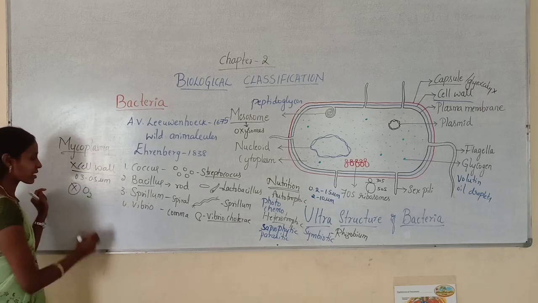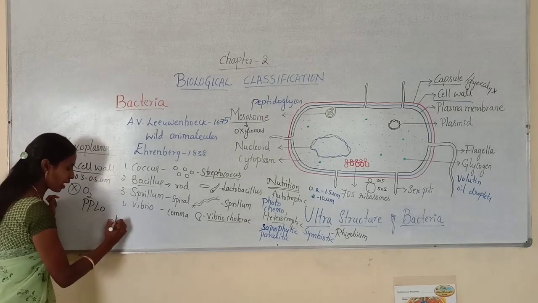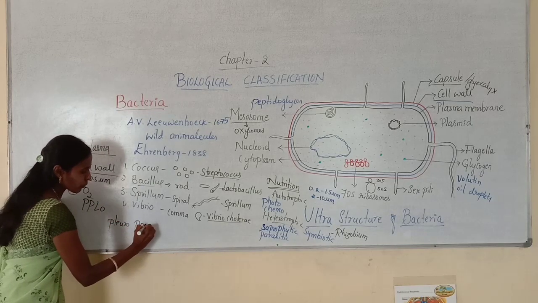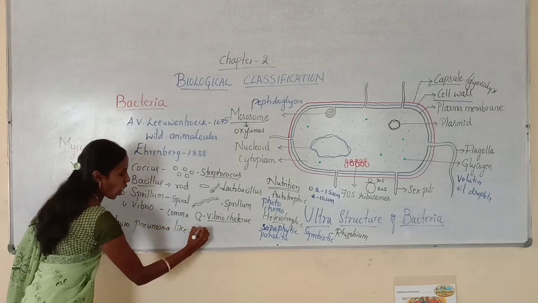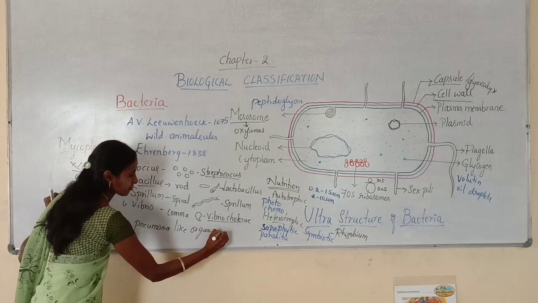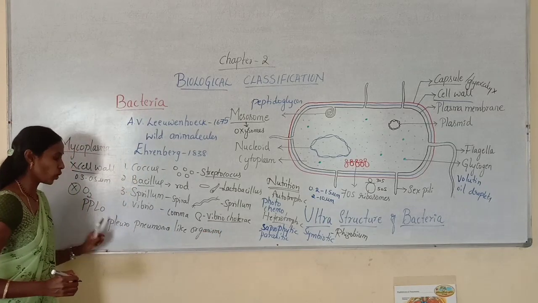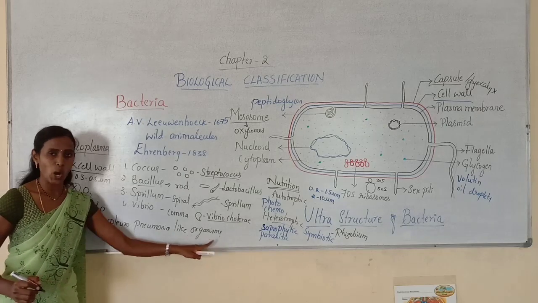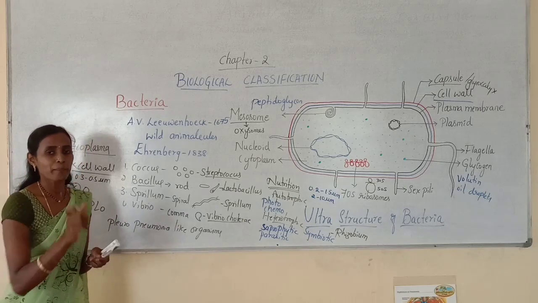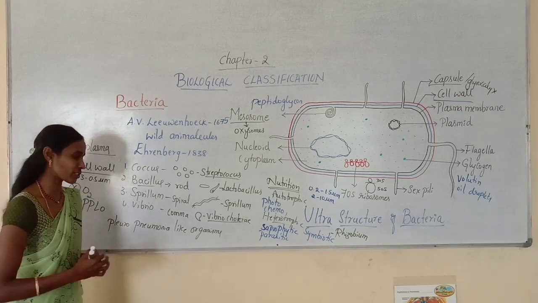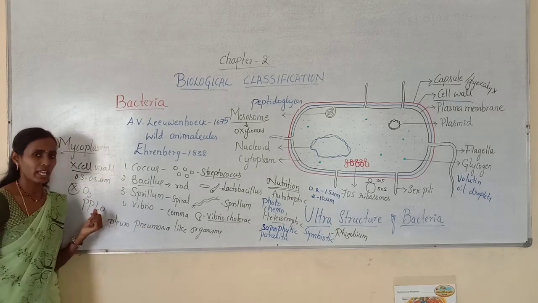And these mycoplasmas are also called as PPLO. PPLO is nothing but pneumonia-like organisms. The mycoplasmas are also called as PPLO, which means pneumonia-like organisms. Why they are called as pneumonia-like organisms? Because they cause a specific disease in animals, which is called as pneumonia. Hence, they are also called as PPLO.